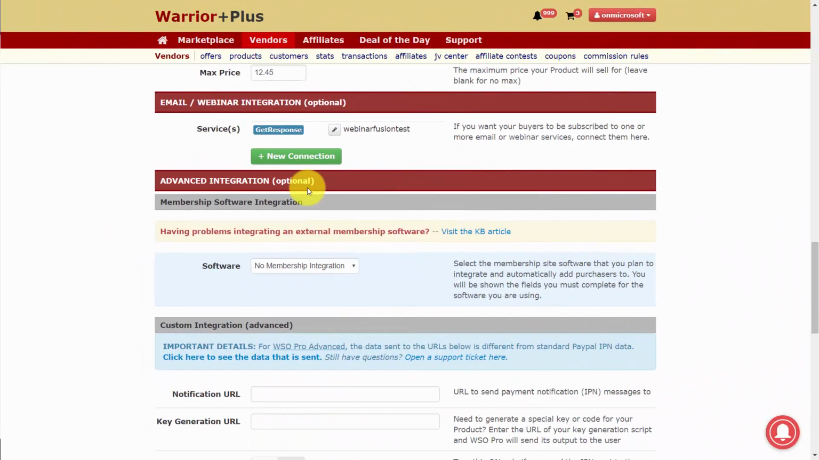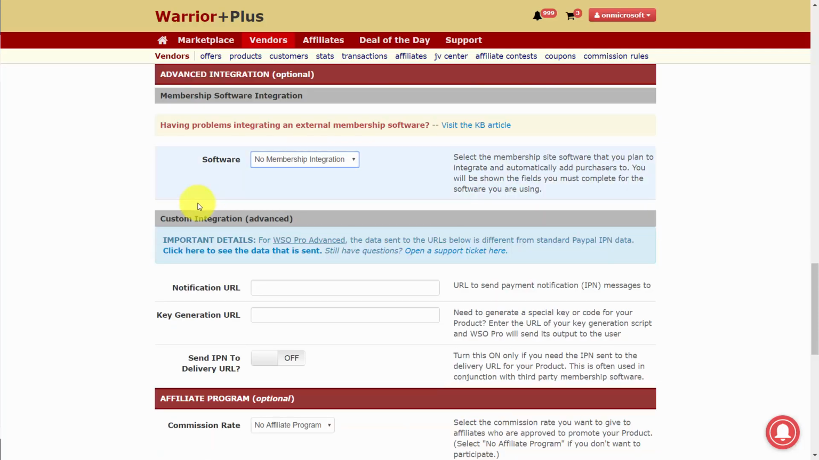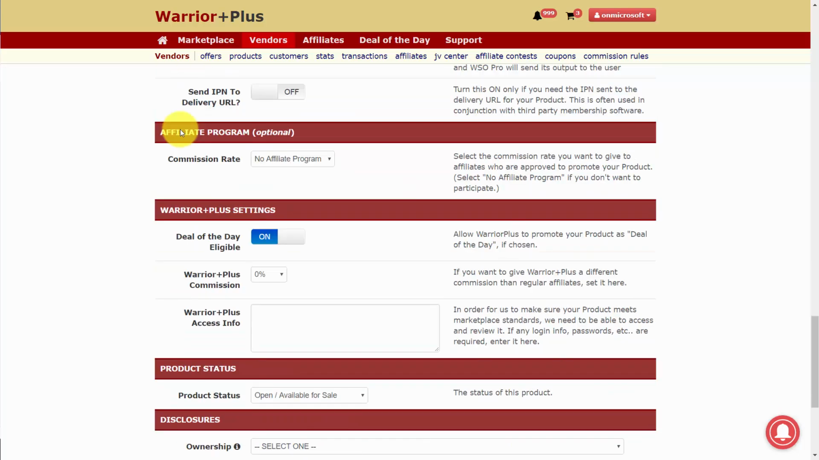Now, this is the point at which if you use some kind of membership integration or some kind of custom integration to deliver your product securely, you can enter that information inside of this area. Now, every one of those delivery systems will have its own way for you to connect with WarriorPlus. However, you don't have to use either one of these methods. You can deliver a URL just as we did at the top of this page, and that is what we are going to do in this video. We'll then need to determine the commission rate for this particular product.